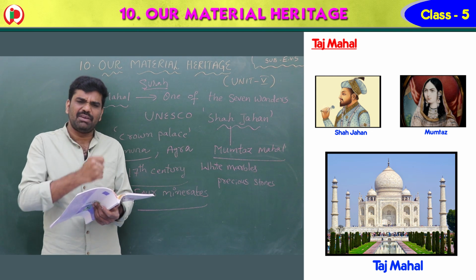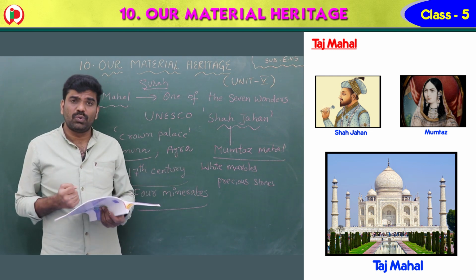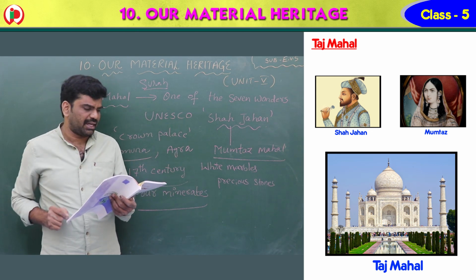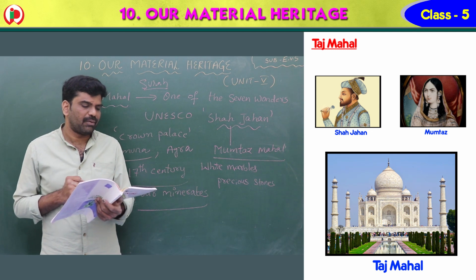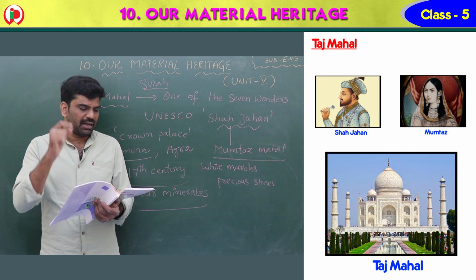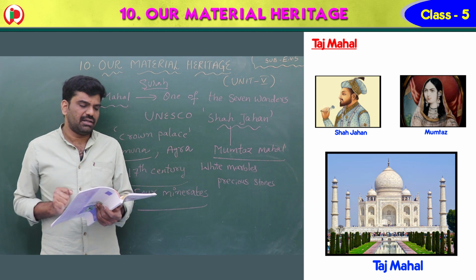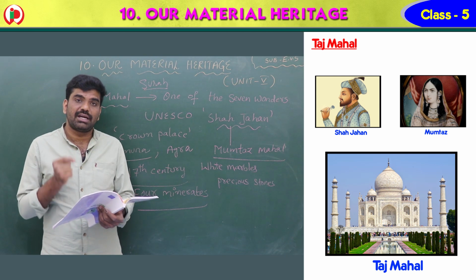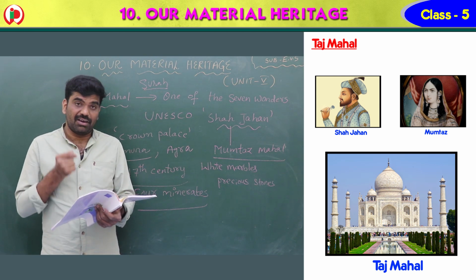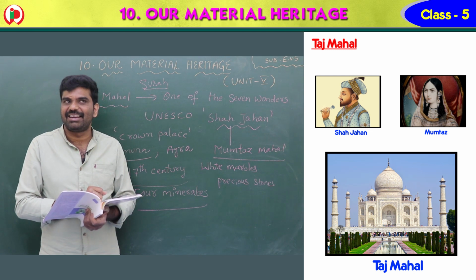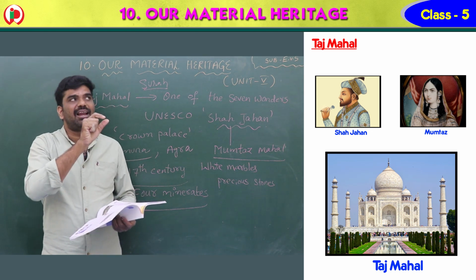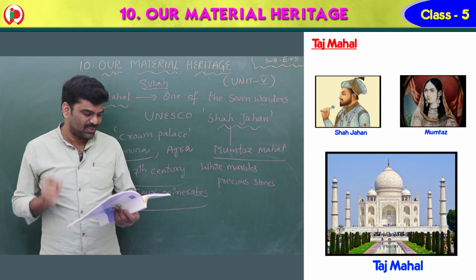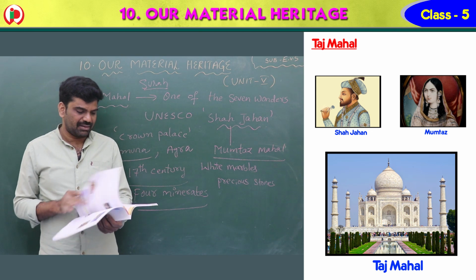So many people visit it. It attracts so many tourists. It is the world's best tourist place, and in India it is number 1 also. It has 4 minarets at the 4 corners. White marbles and semi-precious stones have been used in it, and more than 1,000 artisans and craftsmen worked on it. One more important thing, children: on the walls of the Taj Mahal there is a passage taken from the Quran, which is called Surah. What is that? Surah.